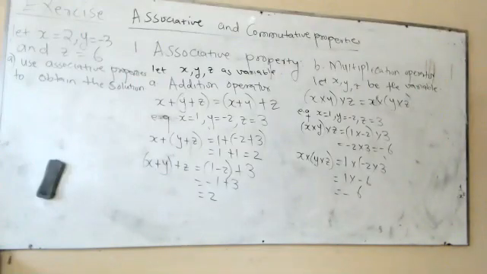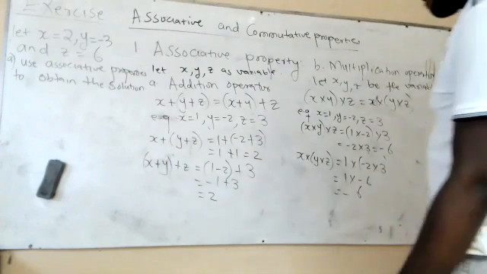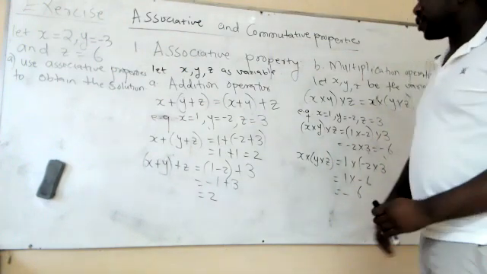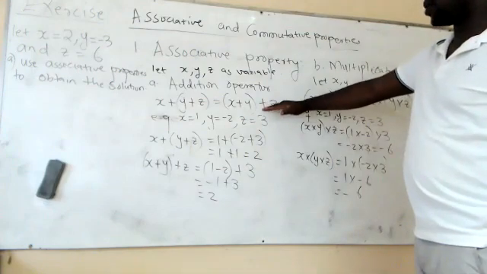Sir? Yes. You said we are using the same examples you gave us, but with x equals 2, y equals -3 and z equals 6. Very true. It is these operators we're using here.